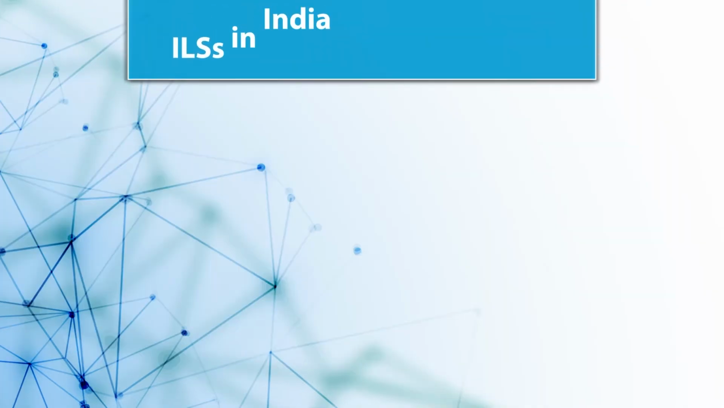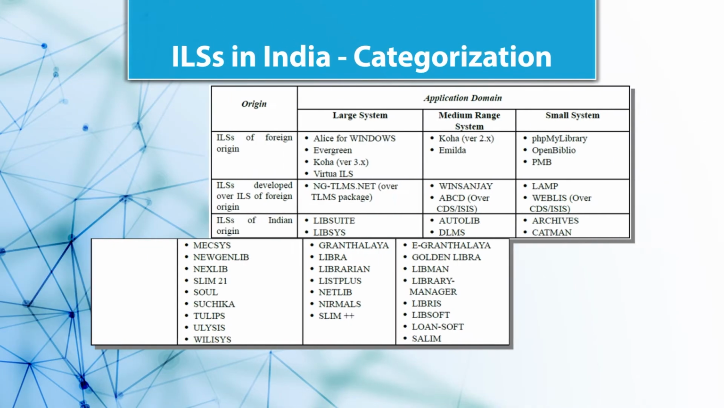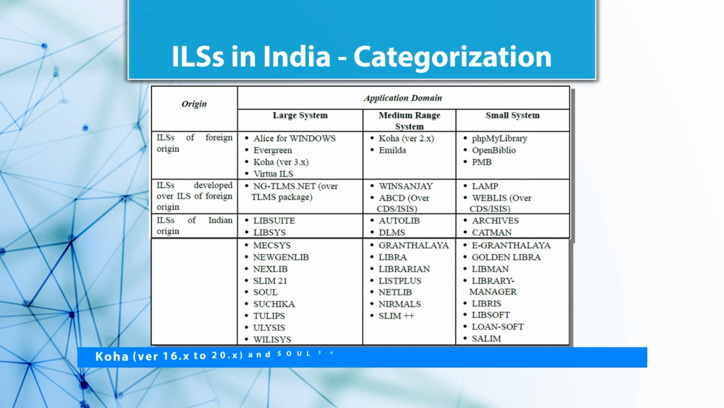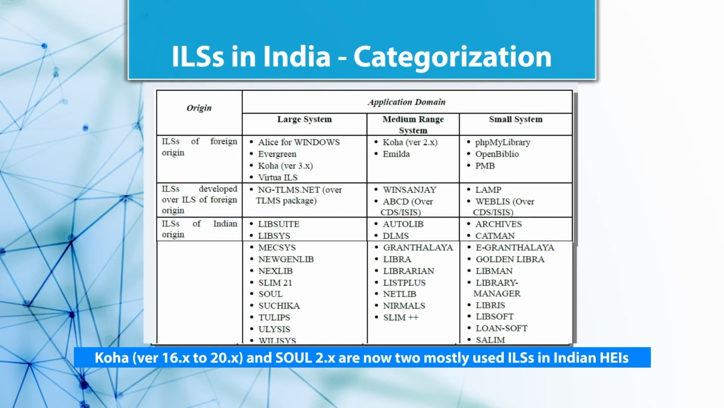If we come to the ILSs used in India, as you know from our earlier deliberation, they can be categorized in India into a matrix. On the one hand, we have ILSs of foreign origin as a category, ILSs of foreign origin but customized in India as the second category, and the third category is ILSs of pure Indian origin.